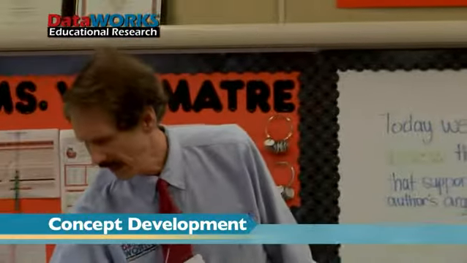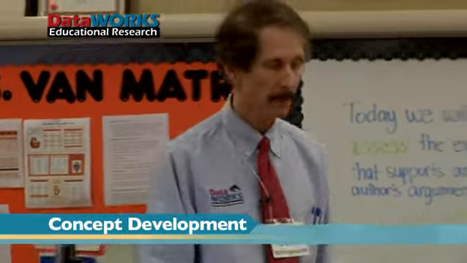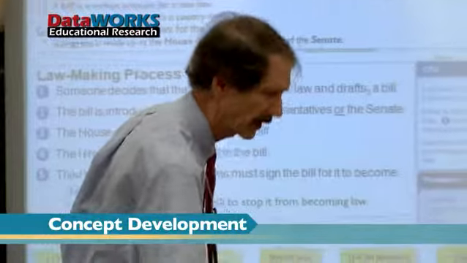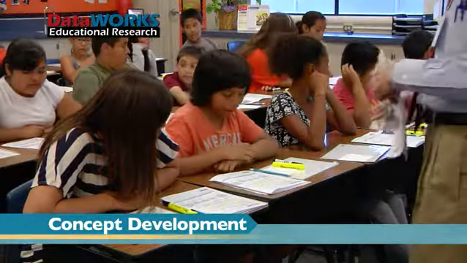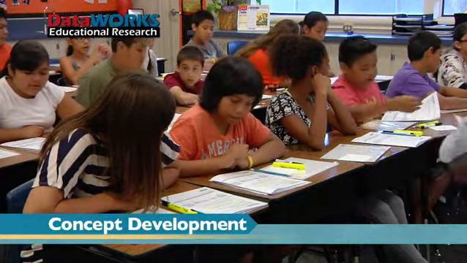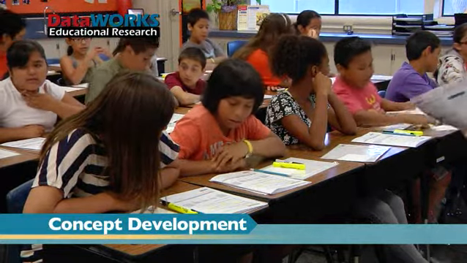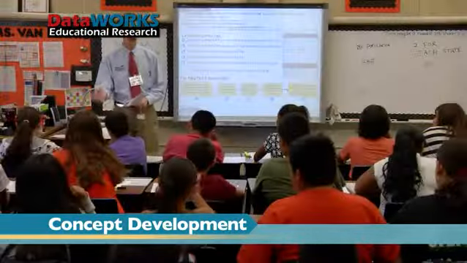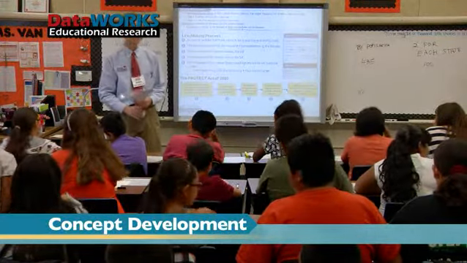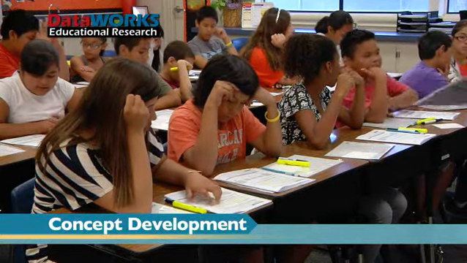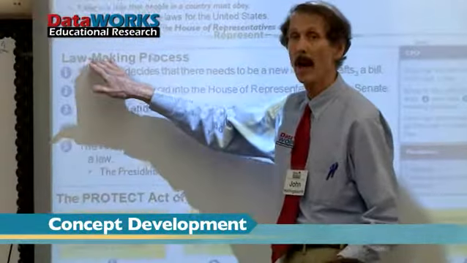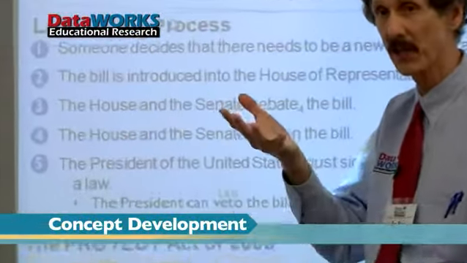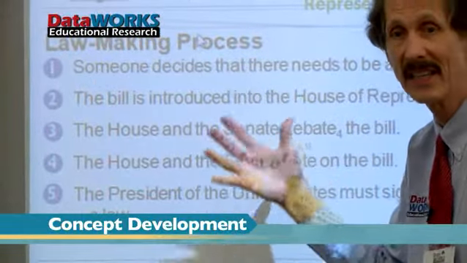Look at some words you highlighted. You should be able to do it just with what you highlighted. Let's have the A's go first. Explain the whole lawmaking process in your own words. Okay, the other partner hasn't talked. Switch. I want to hear the other partner say something too. So you are now going to describe the lawmaking process. You should at least start your sentence with, the lawmaking process is.